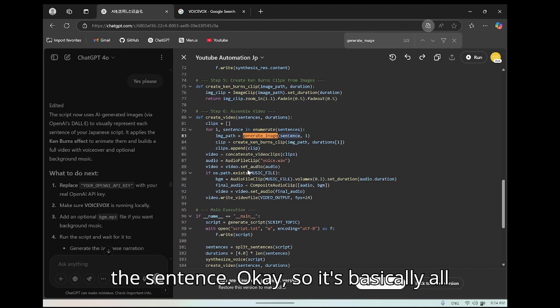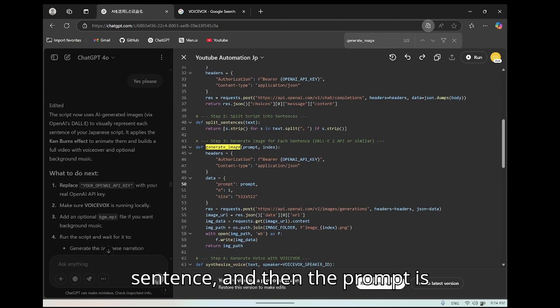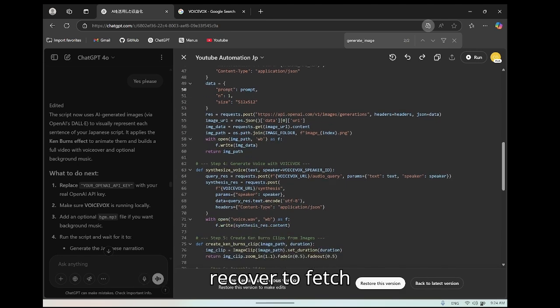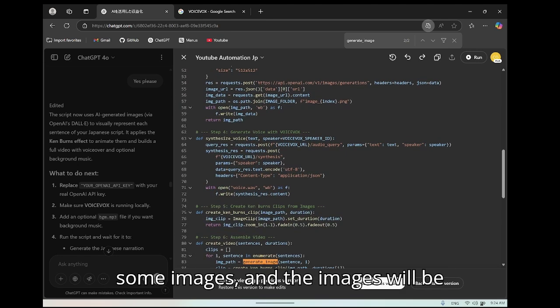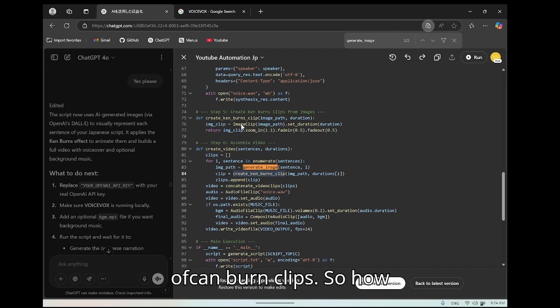So basically the prompt is the sentence, and it's going to fetch some images, and the images will be concatenated, but using this effect of Ken Burns clip. So how does it work?